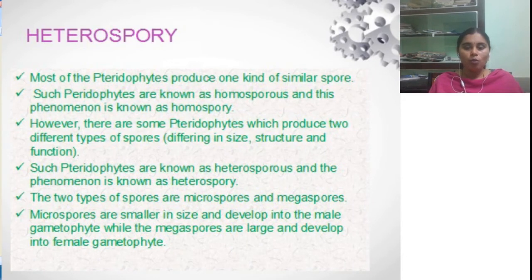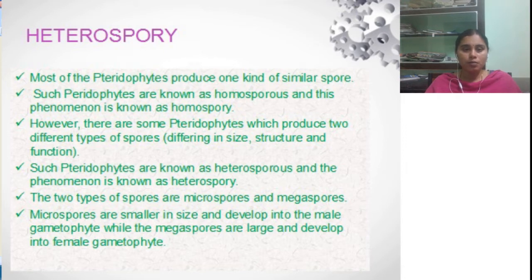First of all, let me explain what heterospory is. Hetero means different or two, and spory means the phenomenon of spore formation. That is called heterospory. Most pteridophytes produce only one kind of spores, similar in shape, structure and function. Such pteridophytes are known as homosporous, and the phenomenon of forming a single type of similar spores is called homospory.